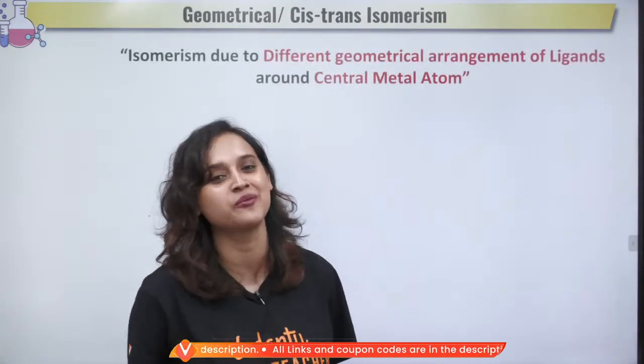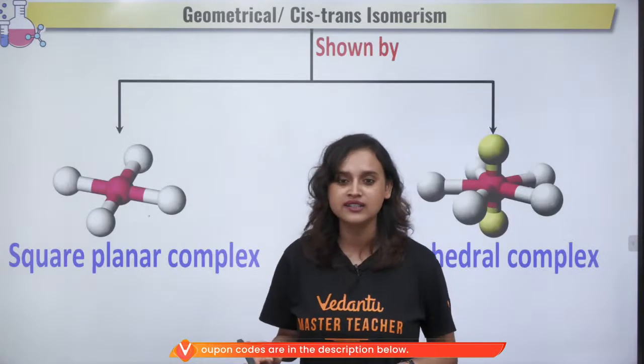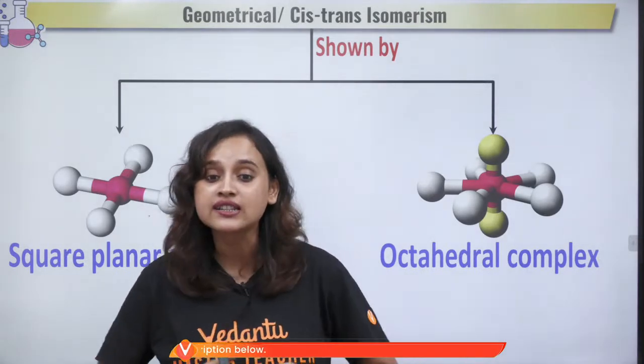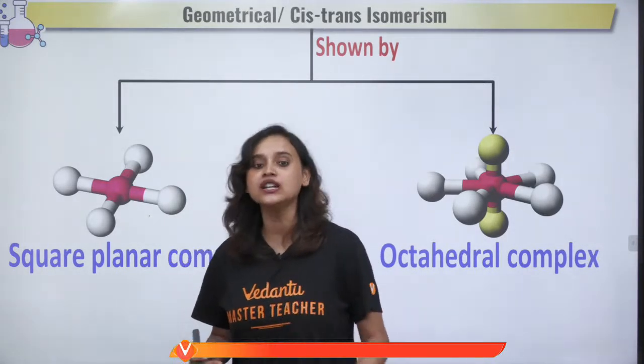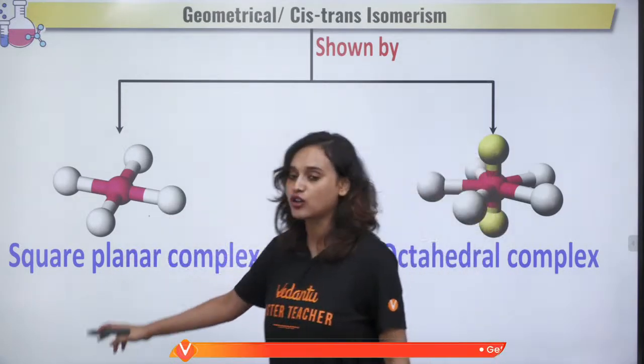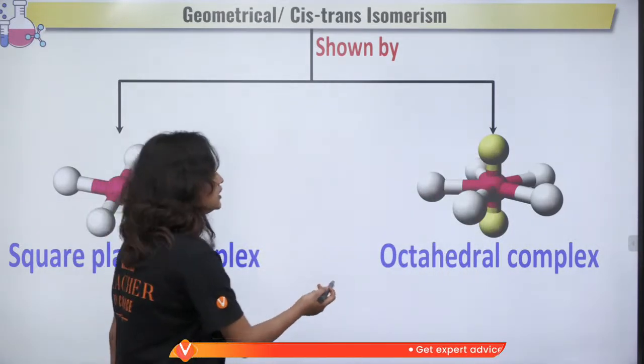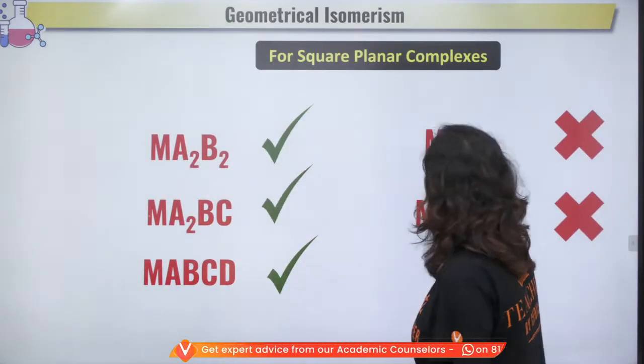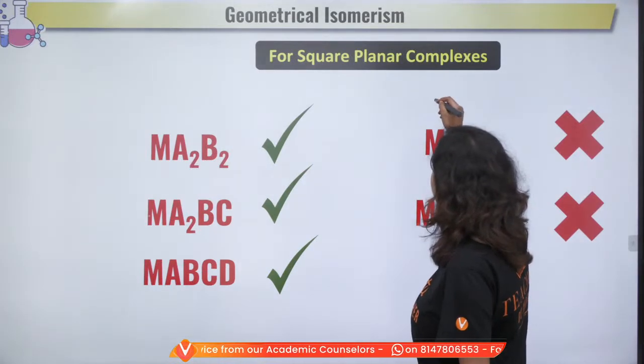So let's talk about the geometrical. Do you all know about the cis and trans isomerism, guys? We all know about the cis and trans isomerism, right? Yes. So this geometrical isomerism or the cis and trans isomerism, it is usually shown by your square planar complex or by the octahedral complex. So let's take a look at it, okay? For square planar, what will happen is if it is Ma4 or let's say that if it is